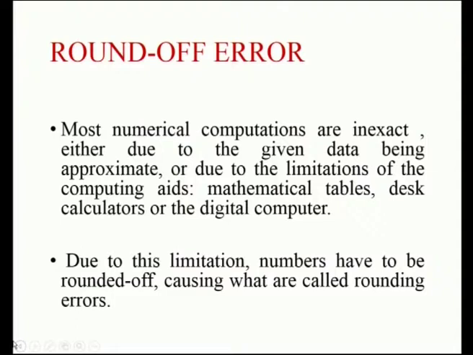So computing aids limitations, in the sense mathematical tables, desk calculators and the digital computer. So due to this limitation, whatever be the capacity of the aid, numbers have to be rounded off, causing what are called rounding off errors.